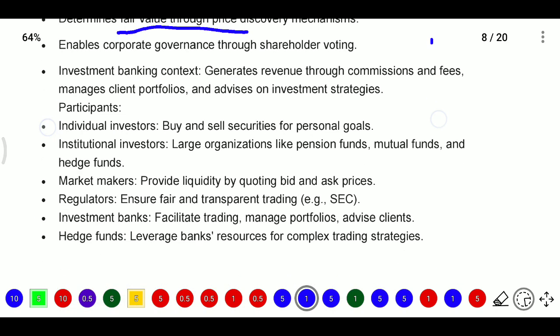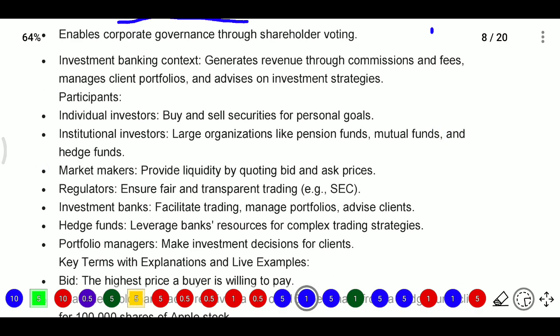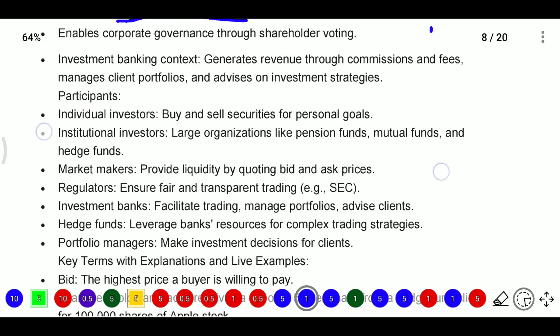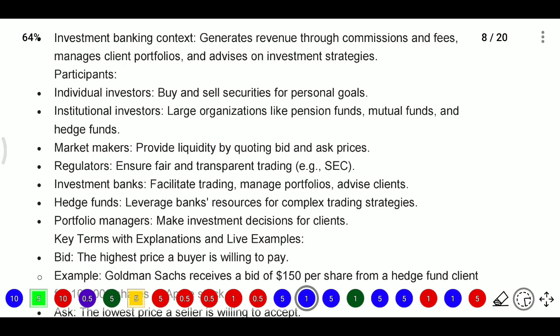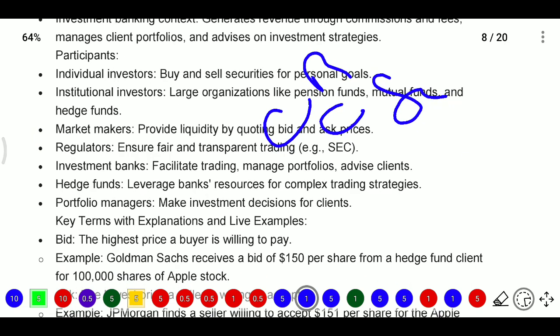investment strategy. The participants here will be individual investors, who buy and sell securities for personal goals. Second, institutional investors, that is large organizations like mutual funds, pension funds or hedge funds, and different institutional investors. After that, market makers, who provide liquidity by quoting bid price and ask price. Bid price means buying price, ask price means selling price, that is the offer price. And regulators, that is the Securities and Exchange Commission, will ensure fair and transparent trading.